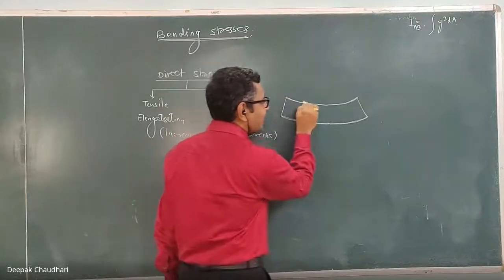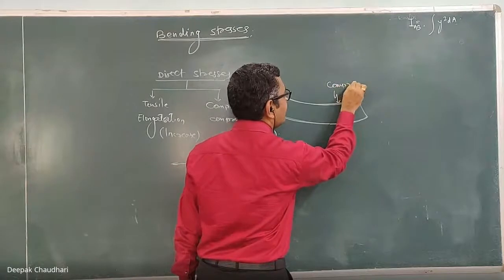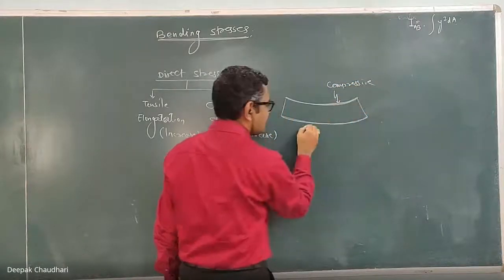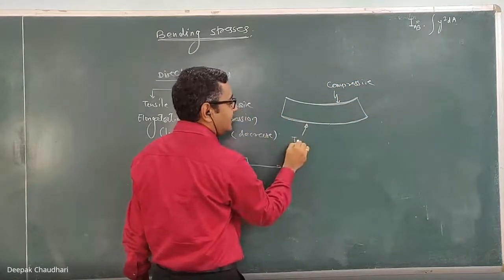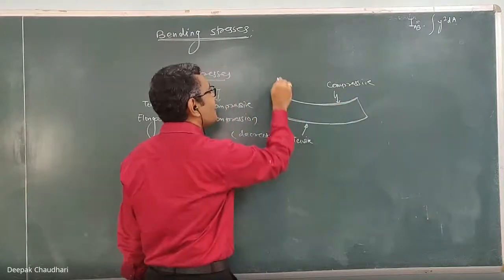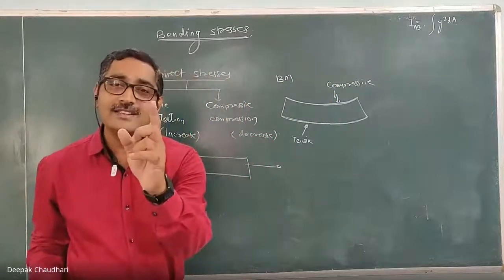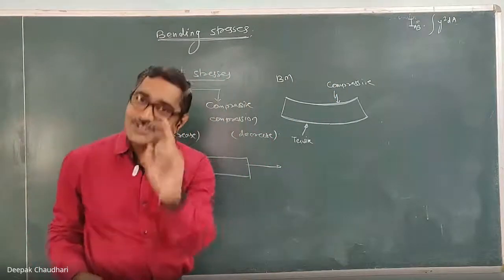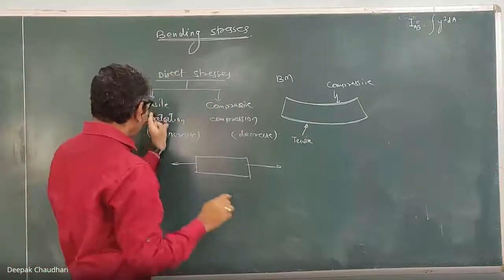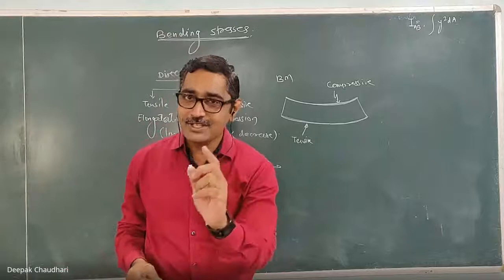Now, since this layer gets contracted, the nature of the stresses induced in this upper layer are compressive, and the stresses induced in the lower layers are tensile. But since these are the stresses induced because of the bending moment, these stresses are known as the bending stresses. So the nature of the bending stresses are also tensile and compressive. Understood this? Have understood this?